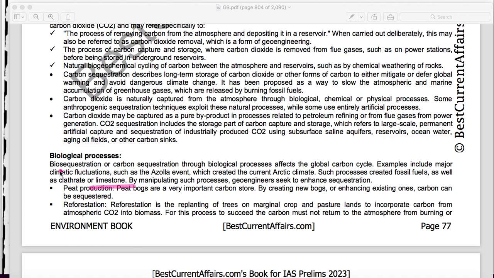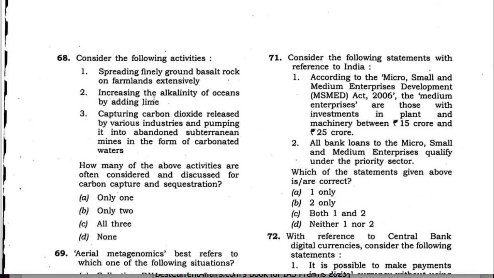Here it is mentioned that carbon sequestration through biological processes affects the global carbon cycle, and such processes created fossil fuels as well as clathrate or limestone. By manipulating such processes, geoengineers seek to enhance sequestration, that is by using this limestone. Therefore, statement 2 is also correct, that increasing the alkalinity of waters and oceans by adding lime.